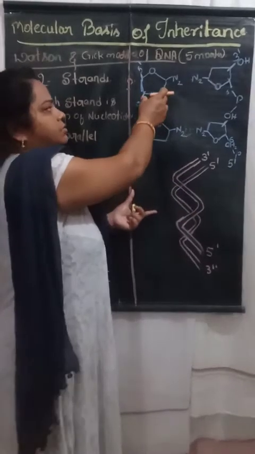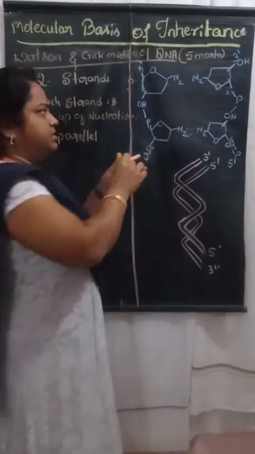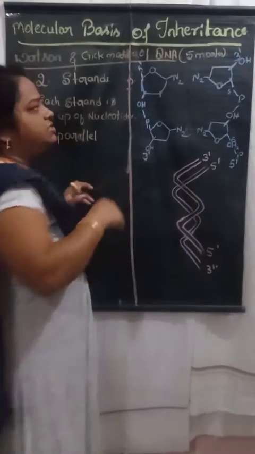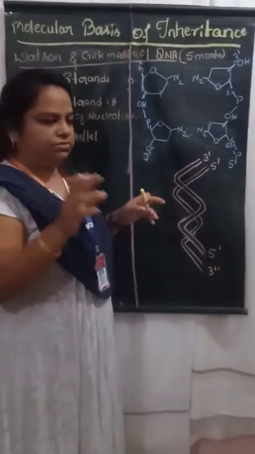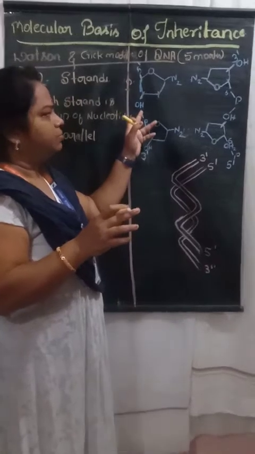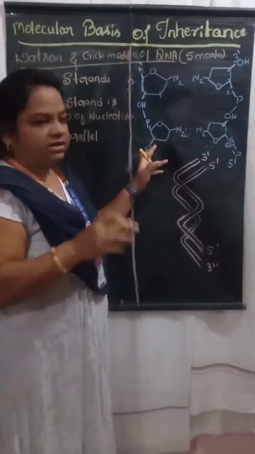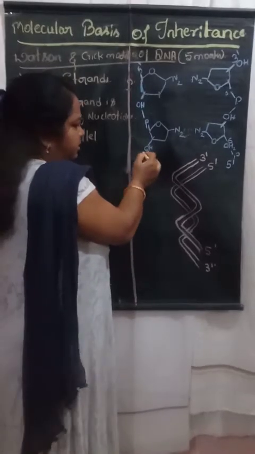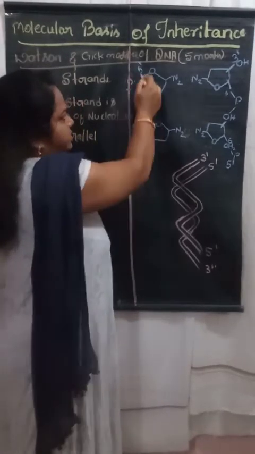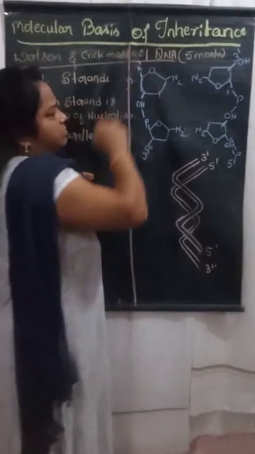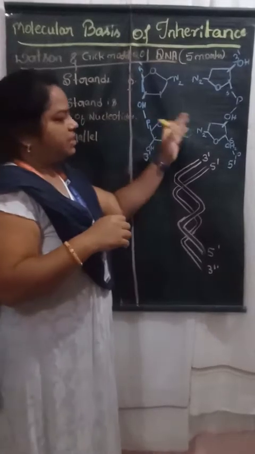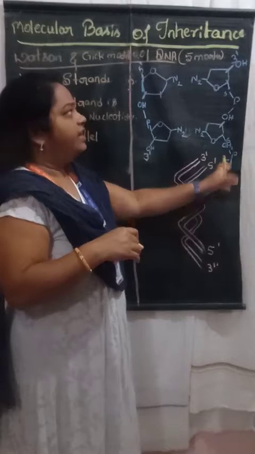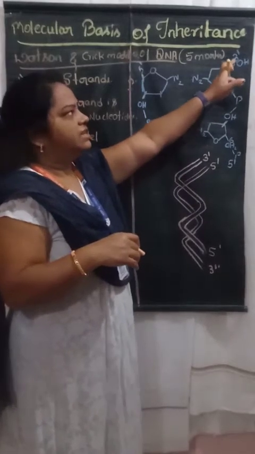So in any pentose sugar, there are two functional groups, that is, this is the second and this is the third. Out of these two functional groups, the third functional group bonds with the nitrogenous base. In this one strand, the 3rd carbon group is a free end. Here, the 5th carbon group is a free end. In this opposite strand, the 5th carbon group is a free end, and oppositely, the 3rd carbon group is a free end.